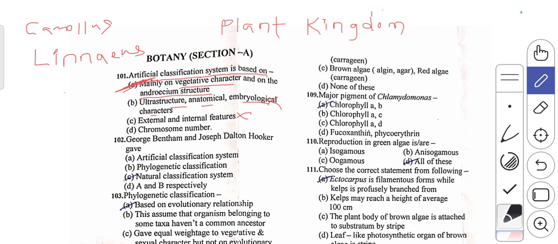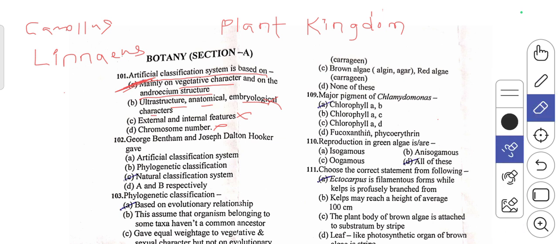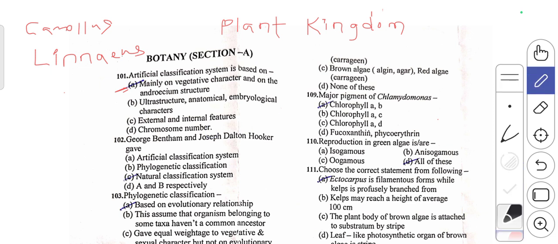So hence it is wrong. D option, chromosome number, it is not at all a part of artificial classification system. Hence, the right answer is the first one, that is A. So, A option, that is mainly on vegetative character and on the androgen structure.